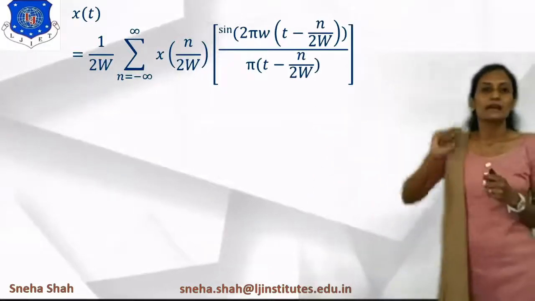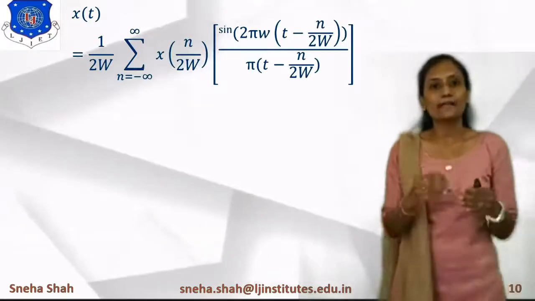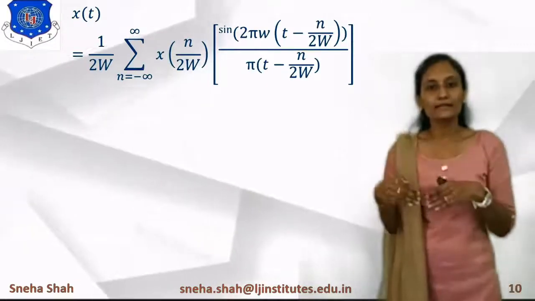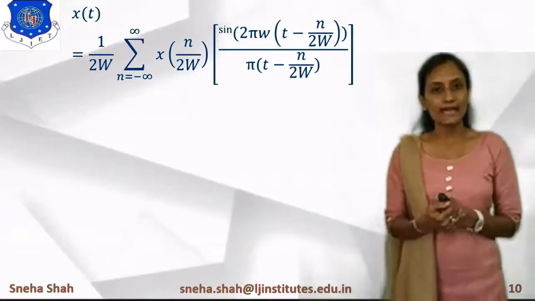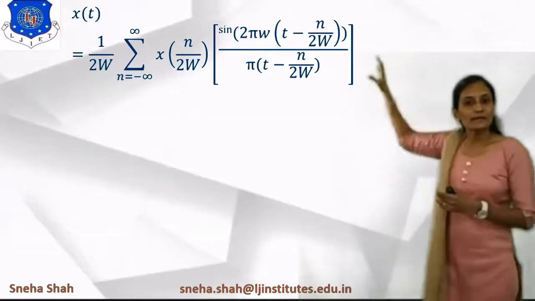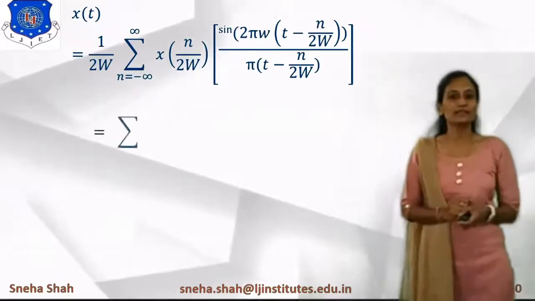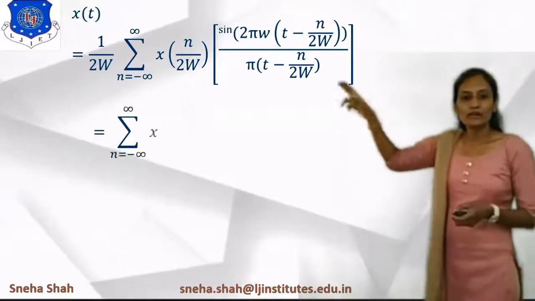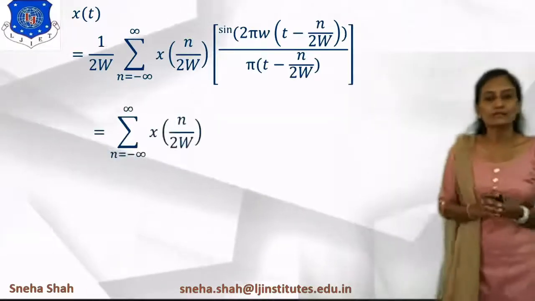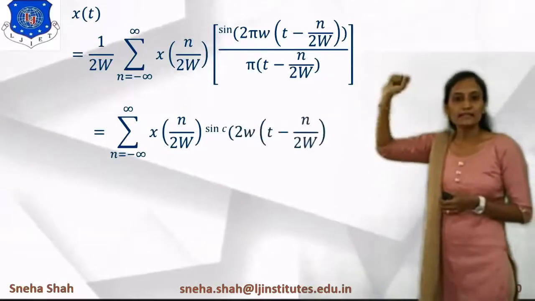Now from this, you have to apply the next rule, which is that if we take sin pi t upon pi t, then the value is represented as sinc t. So it is a sinc function. So we are representing this function in the form of a sinc function. So what will the function be? All the other terms will remain as they are. So I am rearranging this part to be the same as the denominator part.